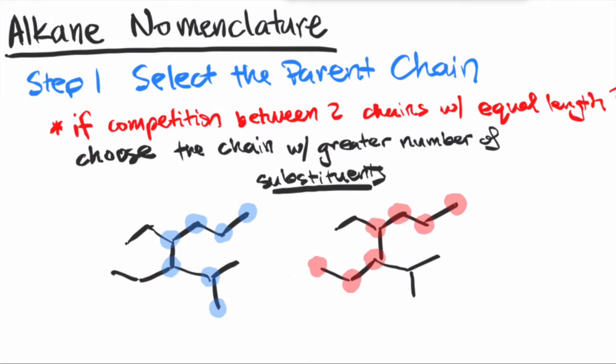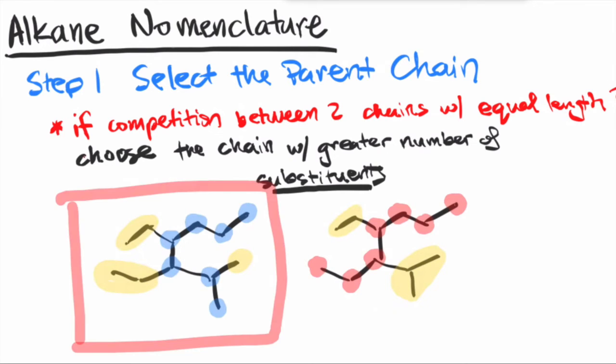So on the molecule on the left, you would have this as one substituent and this as another substituent and this as your substituent. So you have 3 different carbon chains coming out of your parent chain. Whereas on the structure on the right, you only have 2 substituents. Because of this rule, we will name this carbon based on the parent chain outlined in the left molecule.